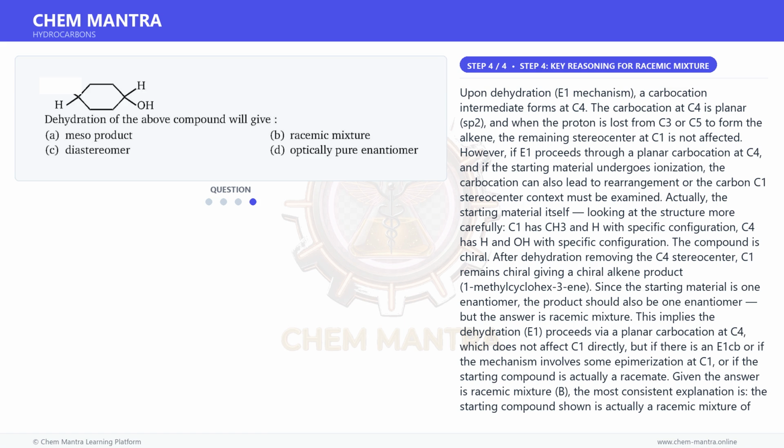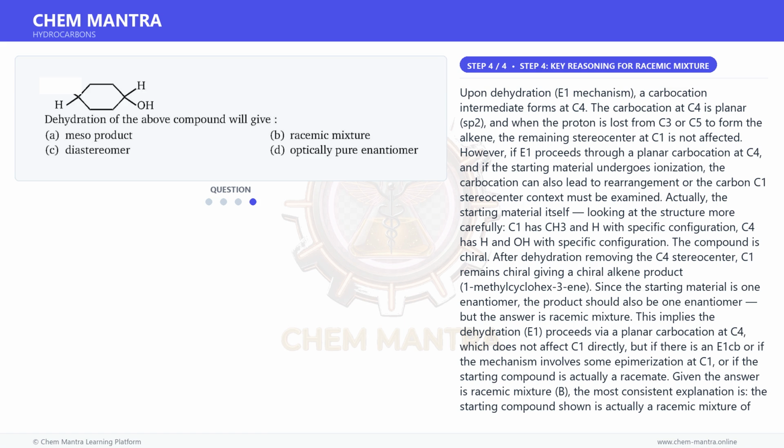if there is an E1CB or if the mechanism involves some epimerization at C1 or if the starting compound is actually a racemate. Given the answer is racemic mixture, B, the most consistent explanation is the starting compound shown is actually a racemic mixture of the 2 enantiomers, trans 1-methyl-4-hydroxycyclohexane exists as a pair of enantiomers, and the structure drawn without absolute configuration specification represents both, and upon dehydration both enantiomers give the corresponding enantiomeric alkenes, thus a racemic mixture results.